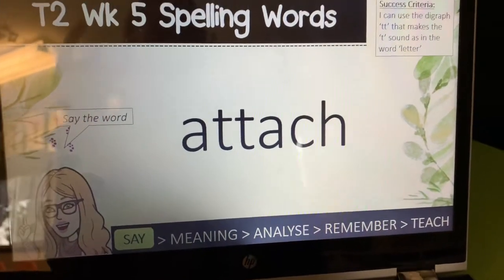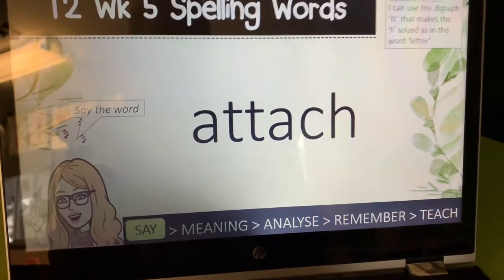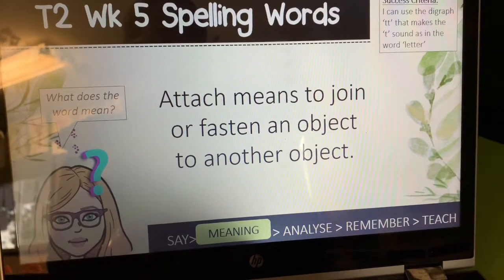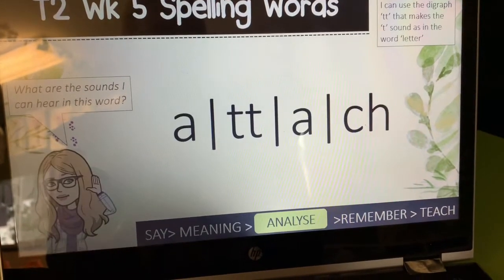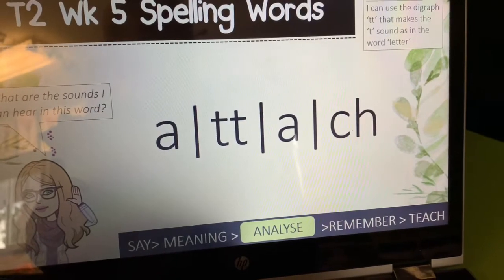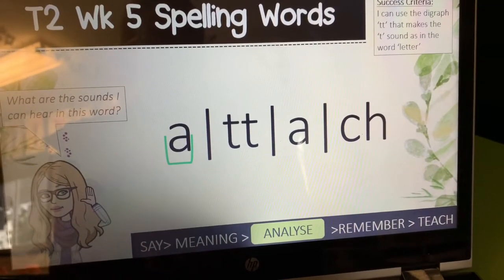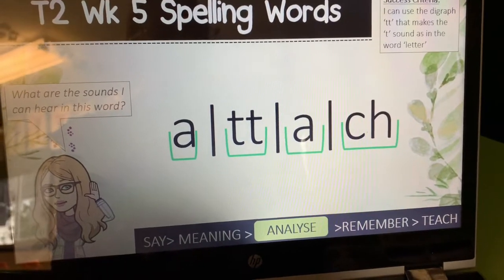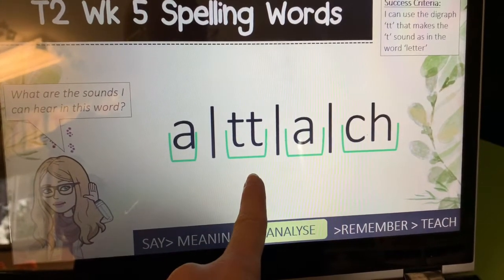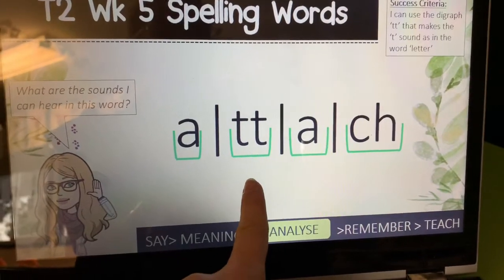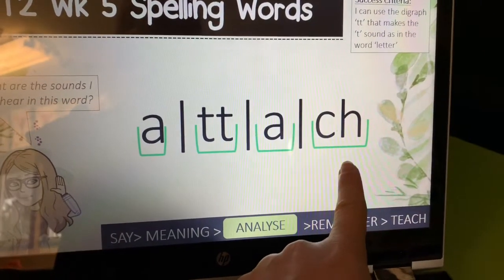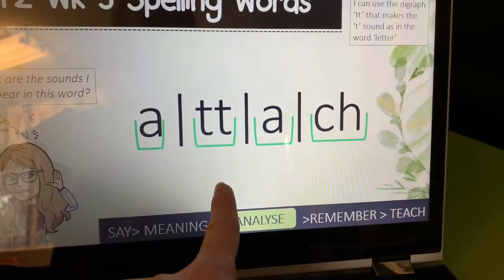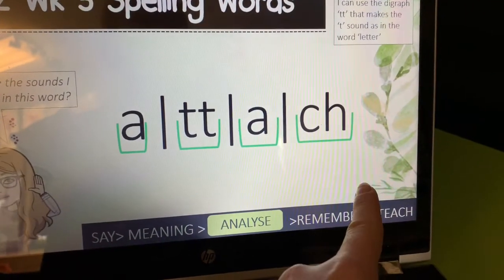Let's say the word attach. Attach means to join or fasten an object to another object. Let's look at the sounds that we can hear in the word attach. We can hear a, t, a, ch. You can see that the digraph TT is making that single sound T. You can also see the digraph CH, which makes the sound ch. A, TT, A, CH.